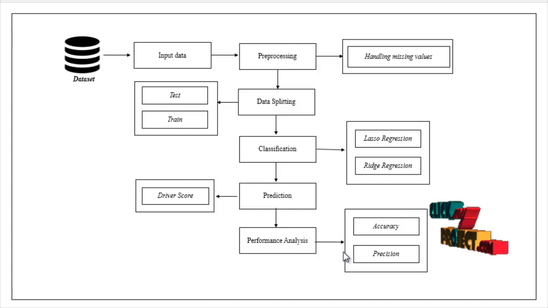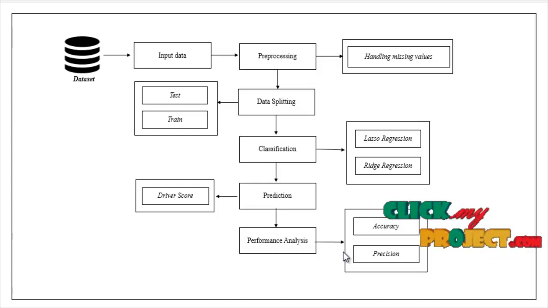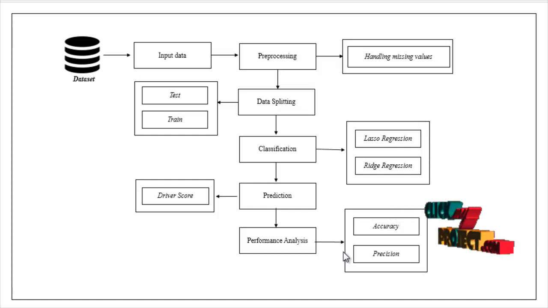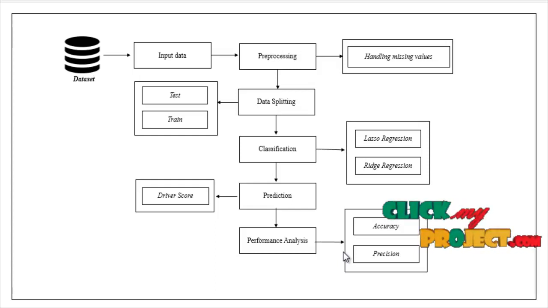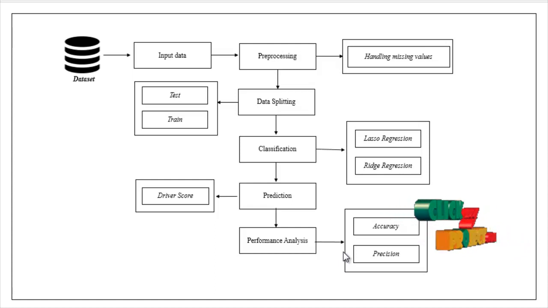Then the pre-processed data are carried to the data splitting module. Here we have to split your whole dataset into test and train. Test is used for prediction and train is used for evaluation. After that, the split data are carried to the classification module. Under this module we implemented two different regression algorithms, lasso regression and ridge regression, then prediction.